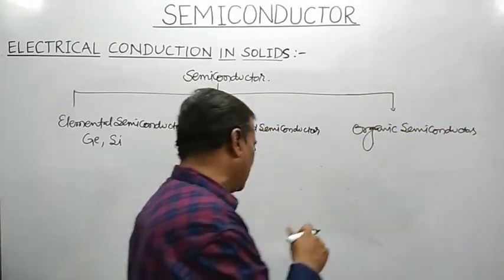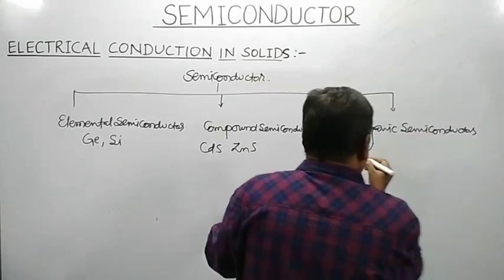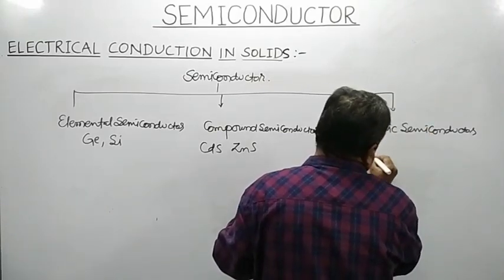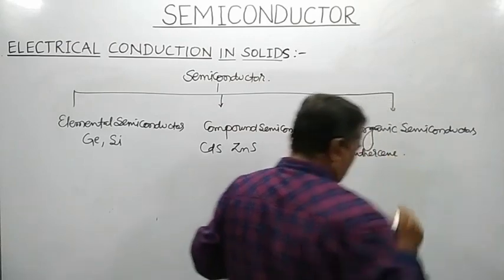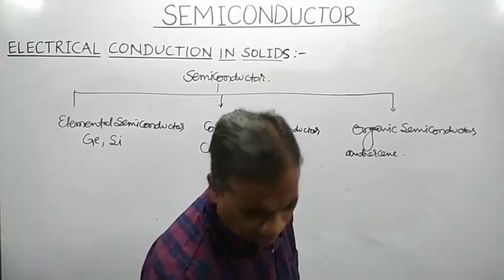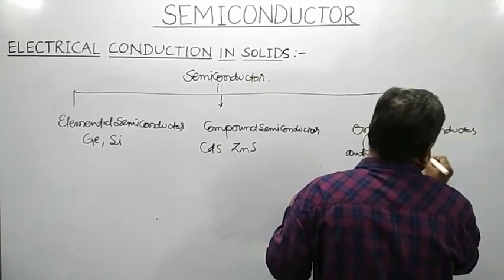Examples of organic semiconductors are anthracene and, the second example, polyaniline.